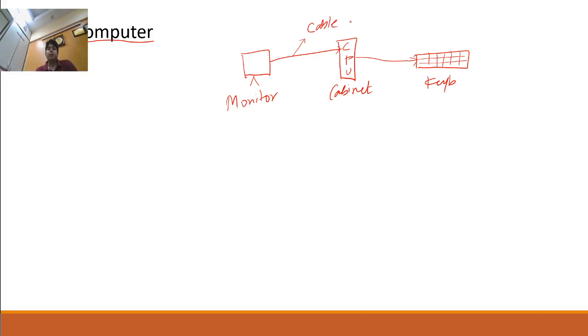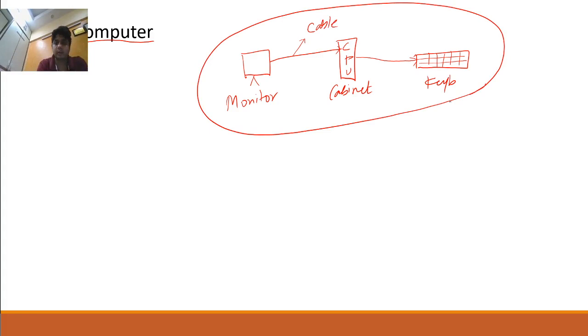So now, what is computer? This is computer. This I will call in full a computer system.